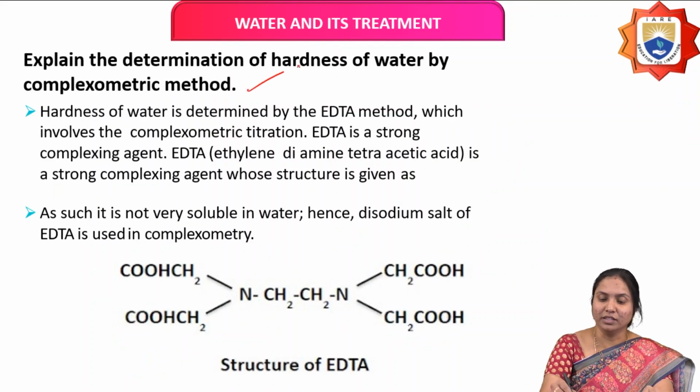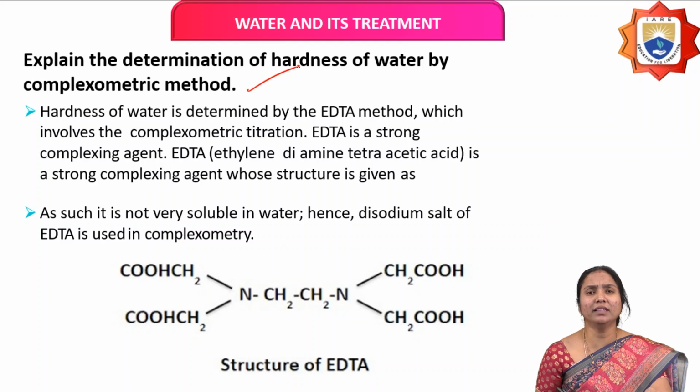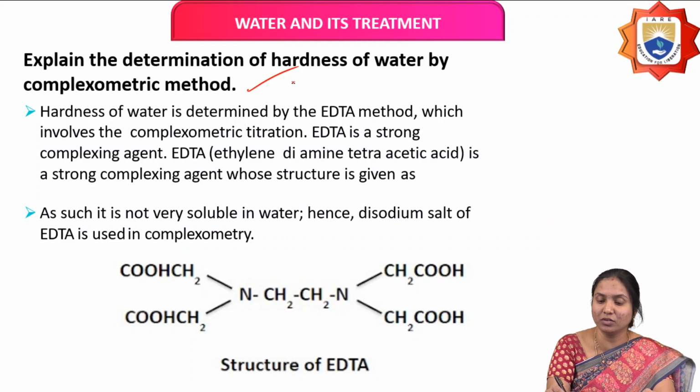And the next second question is, explain the determination of hardness of water by complexometric method. The complexometric method is also called the EDTA method.